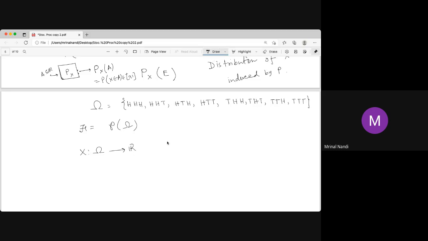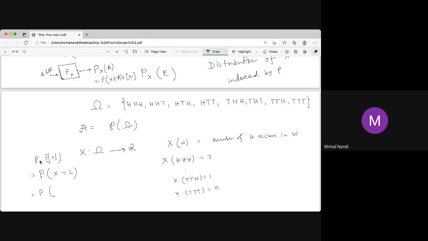Now we define X(omega) as the number of H occurring in omega. That means X of HHH is 3, X of TTH is 1, and X of TTT is 0. So this is a random variable. Now if I ask what is the probability of X equal to 2, that means P_X of the set {2}, which is P of the set of omega such that X(omega) is 2.